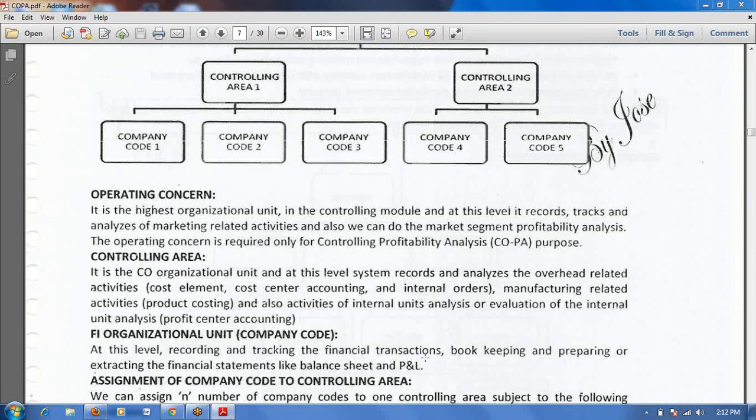Okay, here is the assignment. If you want to assign a company code to a controlling area, the prerequisite first is that the chart of accounts should be the same at company code and controlling area level. Second, the number of posting periods should be the same. Third, the starting period and ending period should be the same. Then only can we assign company code to controlling area. If you want to assign controlling area to operating concern, the fiscal year variant should be the same. Then only can we assign controlling area to operating concern. That is the prerequisite.